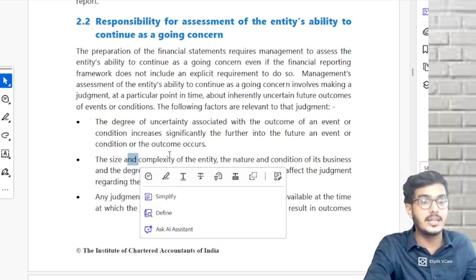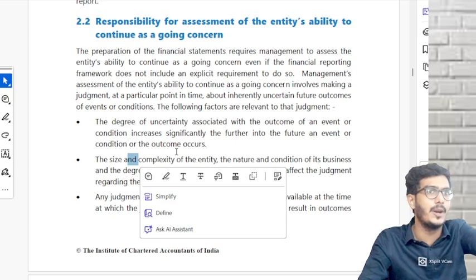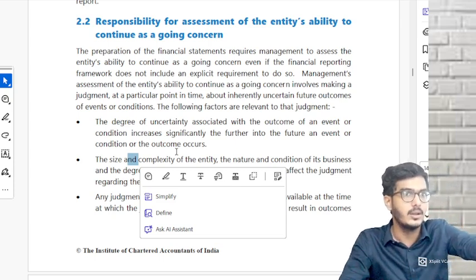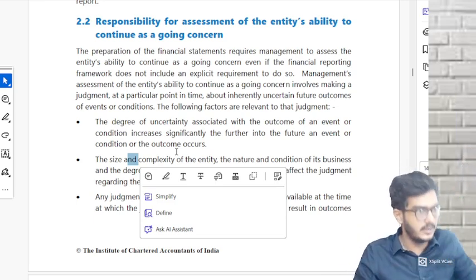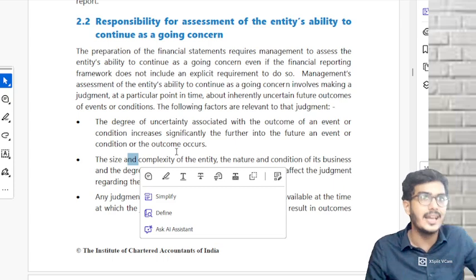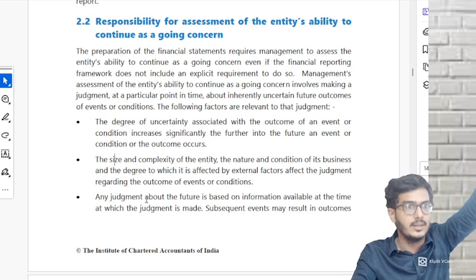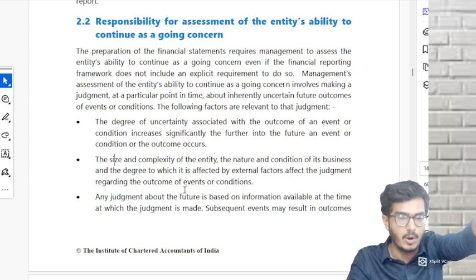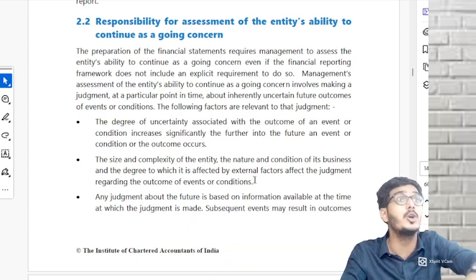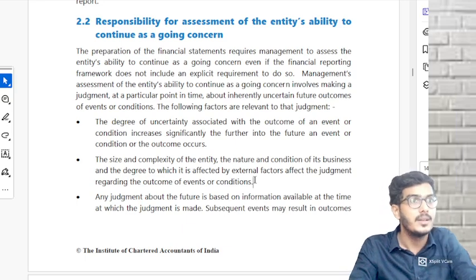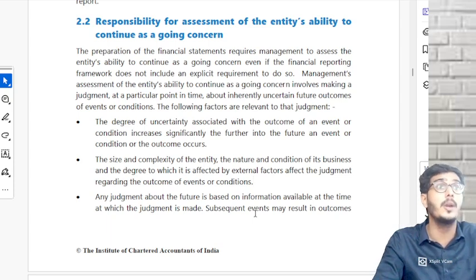Second one, the size, the complexity, the nature of the business. Plastic companies, petroleum: people are telling petrol is going to last only till 2030 or 40. Then for that particular company, they will have to consider the going concern, because the nature of the business is such that there is a problem related to going concern. And third one, any judgment which the company takes about the future is always based on the information available at a particular point of time.